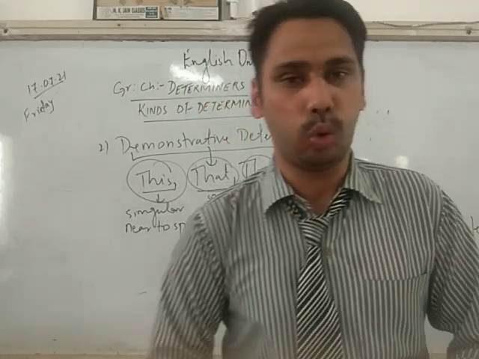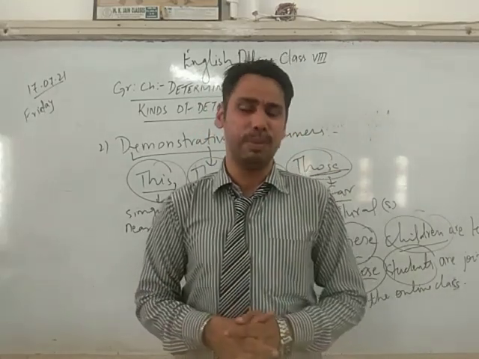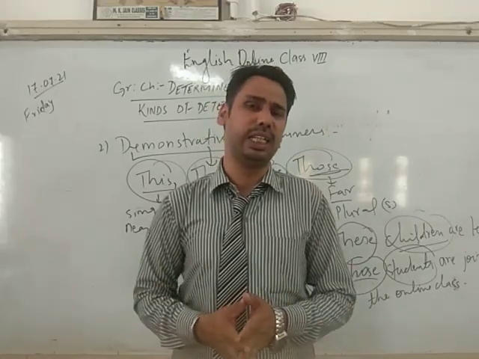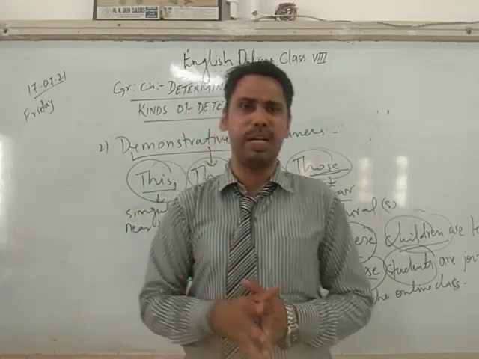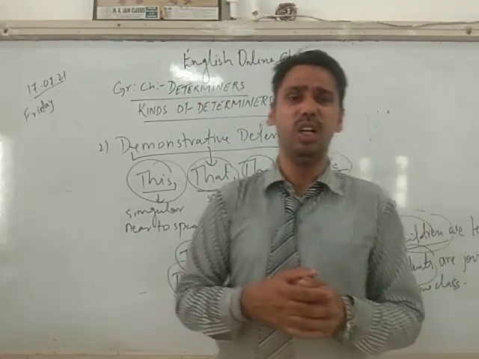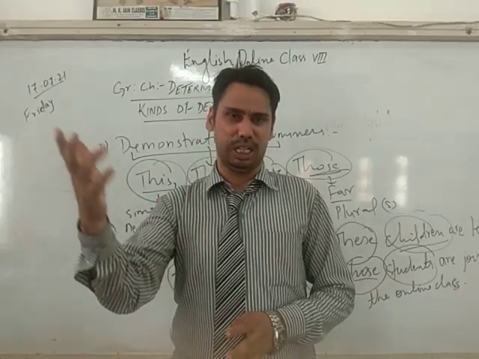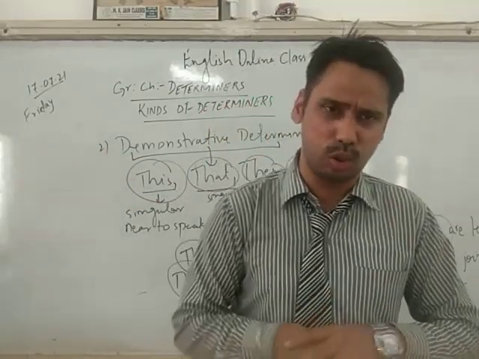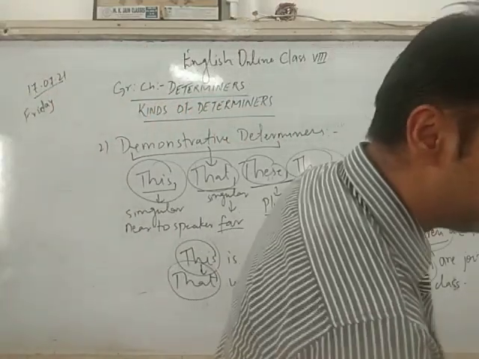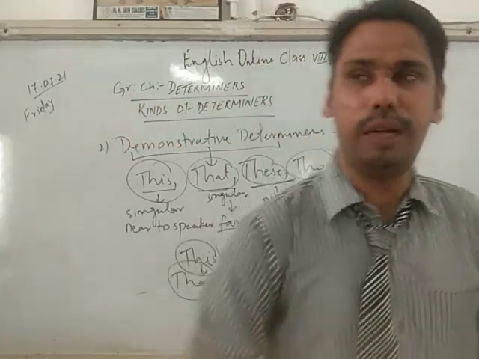Then we have quantity: much, more, less, few, more. Even numbers come under my quantity, right? That is 1, 2, 3 and first, second, third. These numbers come under my quantity, and words like much, more, few, little, less, enough, sufficient, whole also come under my quantity. So these three we will be doing in our next class, right? I hope that you've understood the first two kinds of determiners, that is my articles and demonstrative, right? So before closing, just a small recap.